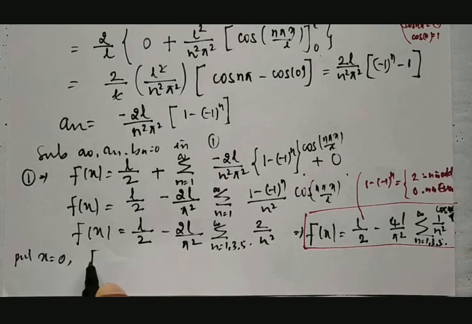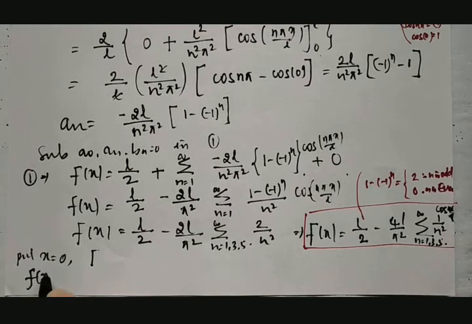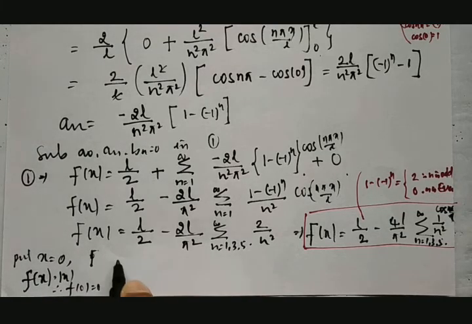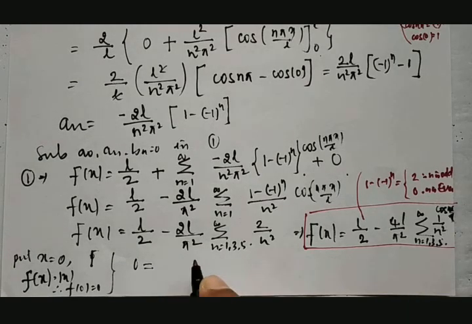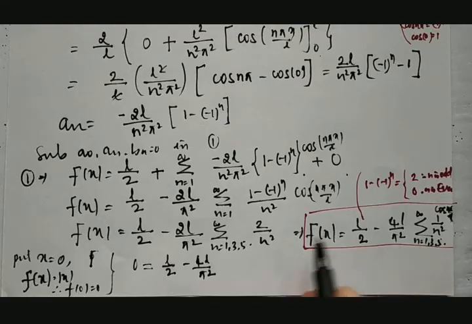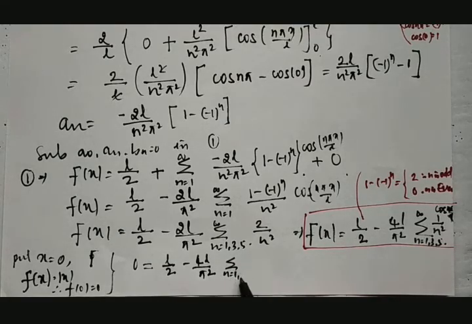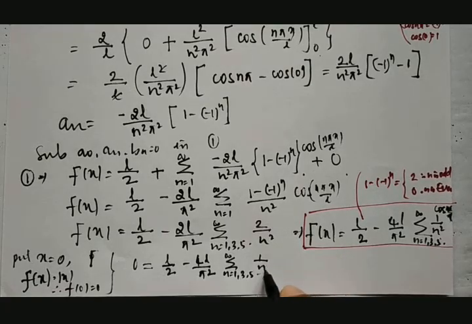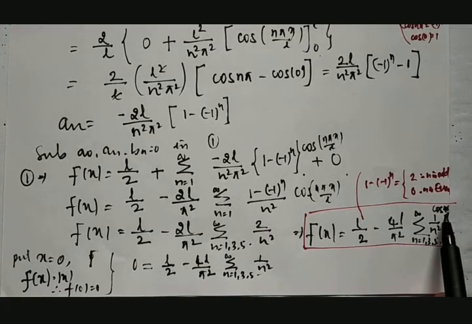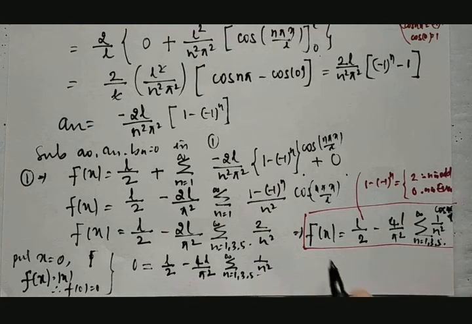Then, if you put this, then what will be f of x, that is mod x. Therefore, f of 0 is equal to 0. Therefore, 0 is equal to L divided by 2 minus 4L by pi square into summation from n equal to 1, 3, 5 and so on to infinity of 1 divided by n square. Since cos 0 is 1.